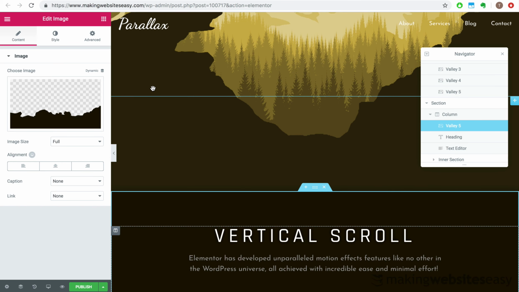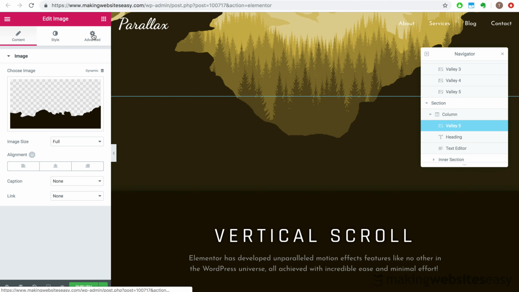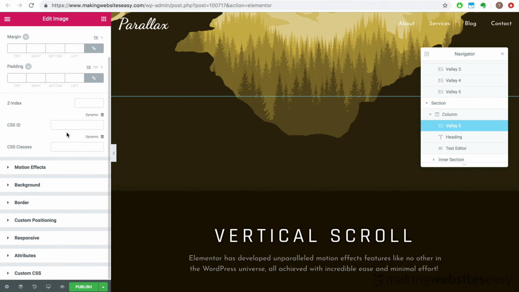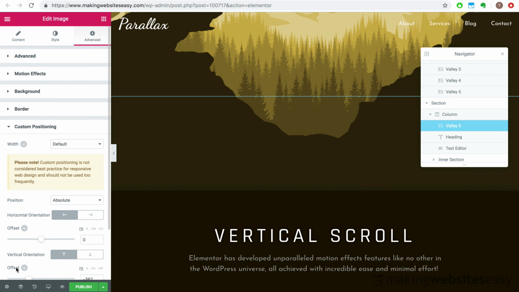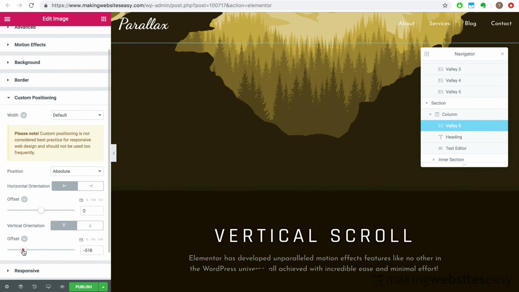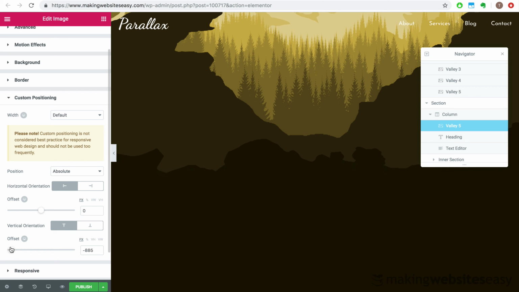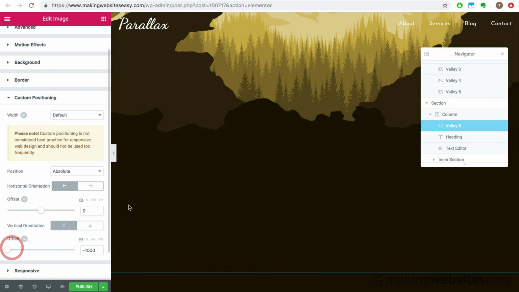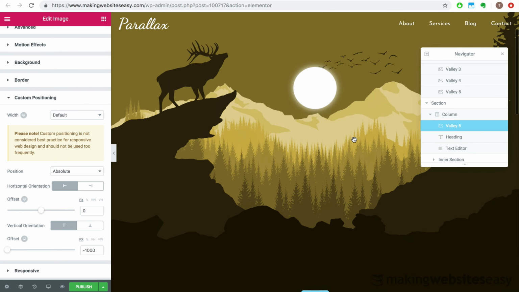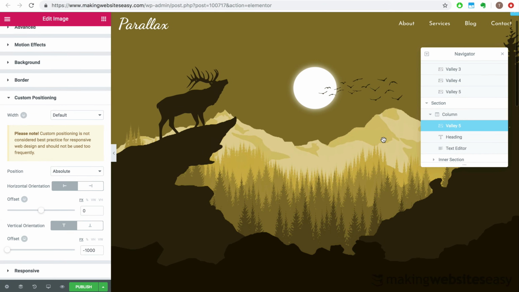And then, under Advanced, we can reposition it to a more suitable vertical location. We will then rename the image to filler.